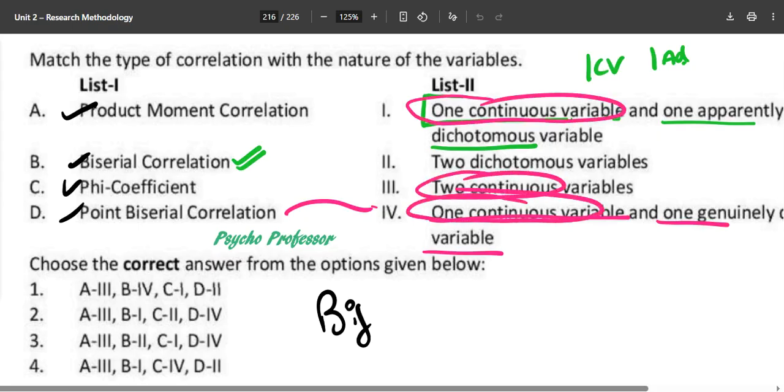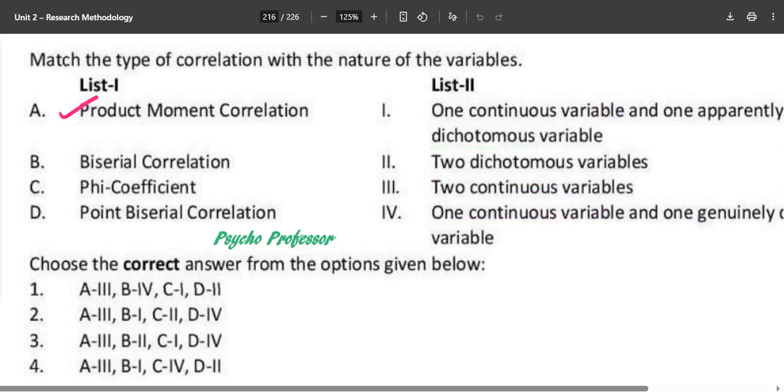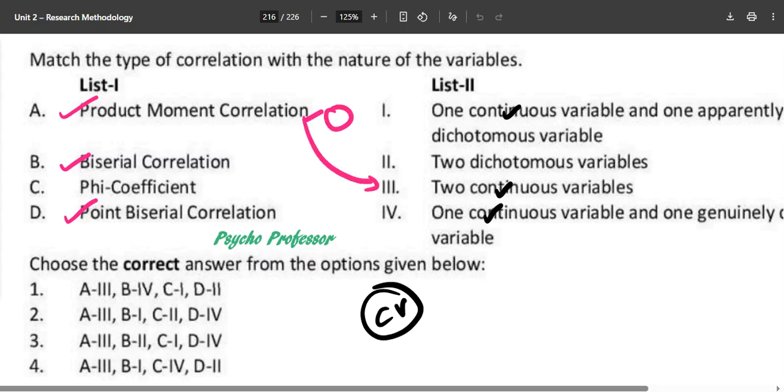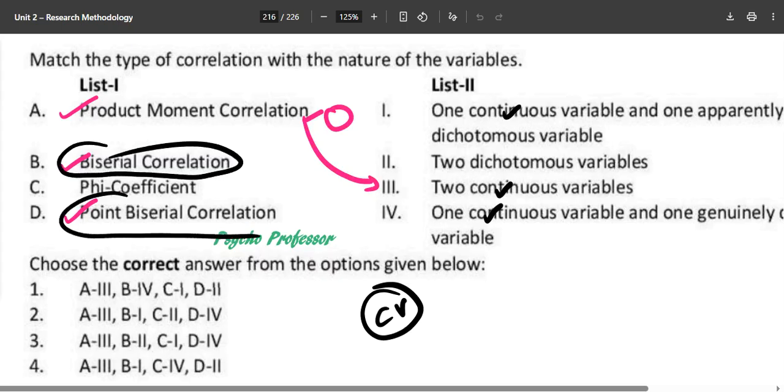Okay, so everyone, product moment correlation as well, this biserial as well, and this point biserial, everyone should have a continuous variable, that is for sure. The only exception is your PMC, where you need two continuous variables. Okay, that is also understood.